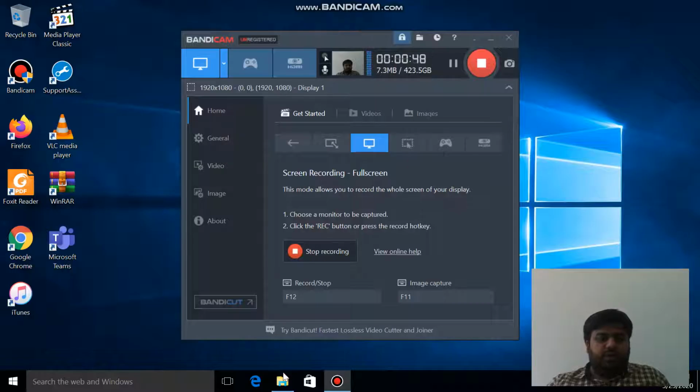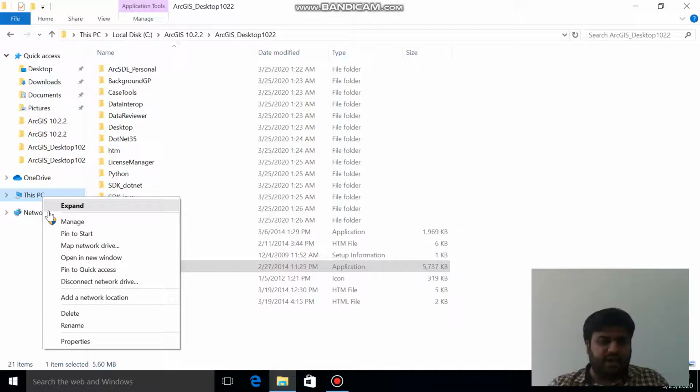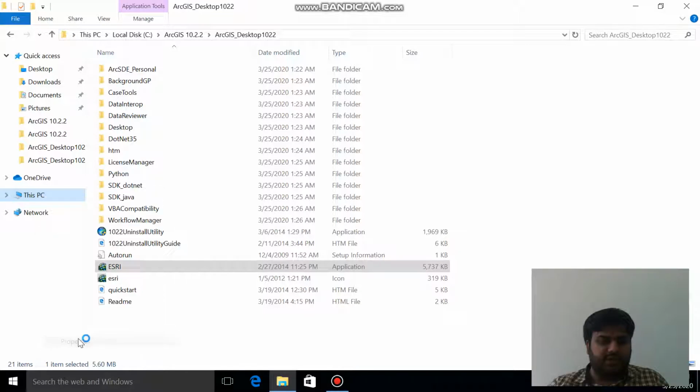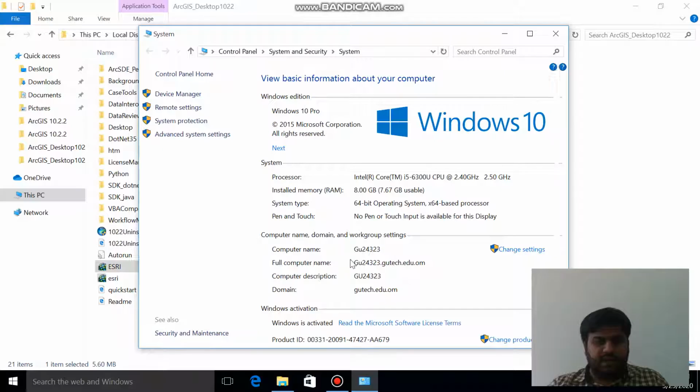You will go to This PC, right click here, you go to the properties, and then you see the name of your computer here, gu242323.gutech.edu.oman.